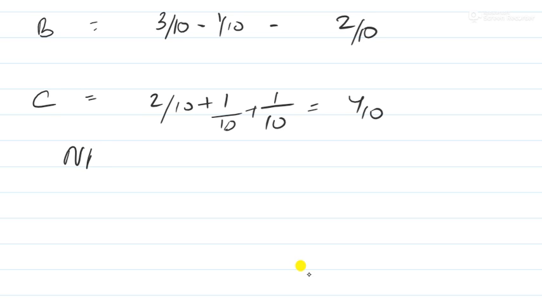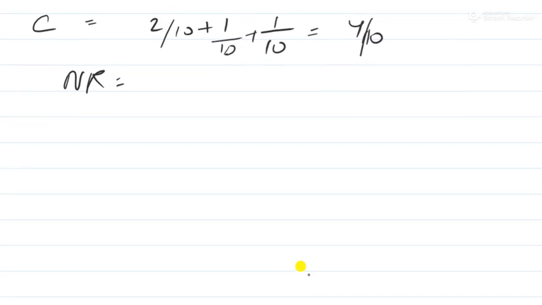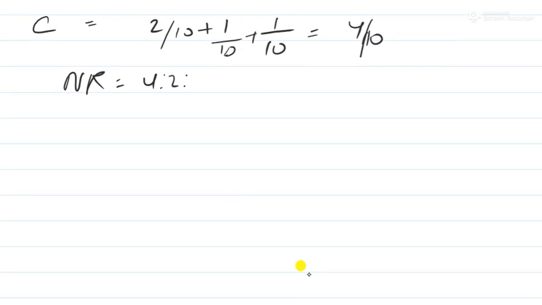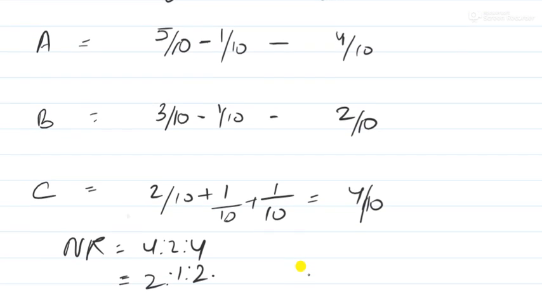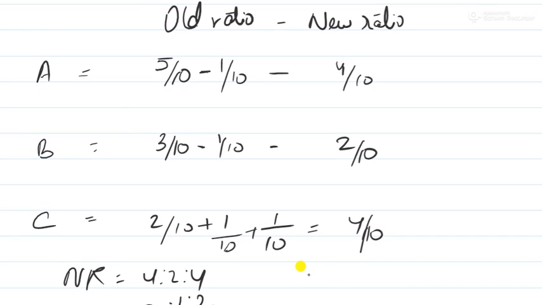So the new ratio is 4 is to 2 is to 4, or you can also write it as 2 is to 1 is to 2. But we have one task left now, which is calculating what? Sacrificing ratio. So let's keep it the same way. Let's keep it 4 is to 2 is to 4.